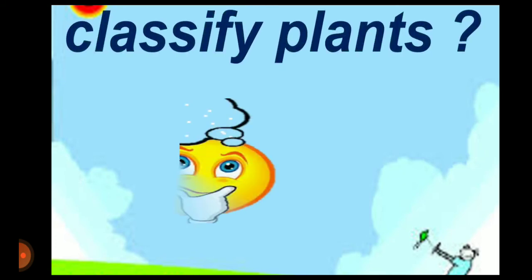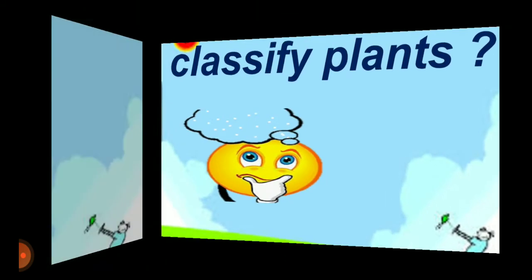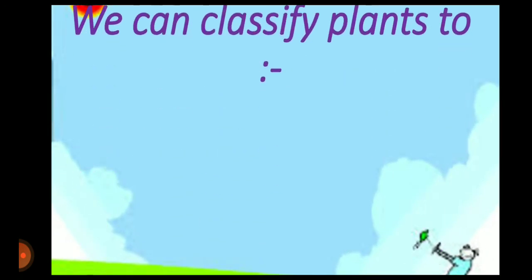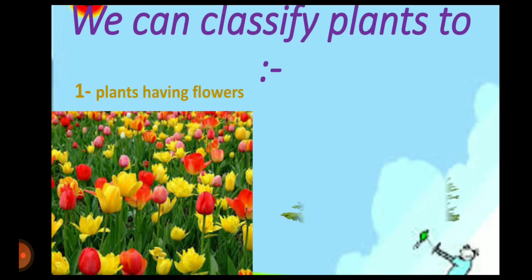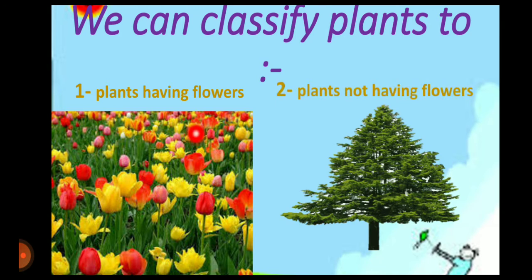So we can classify plants into two types. Two types of plant. Number one, plants having flowers. And number two, plants that don't have flowers. Example one, plants having flowers: rose flowers, red flowers, sunflowers. And example two, plants that don't have flowers: pine trees and grasses.